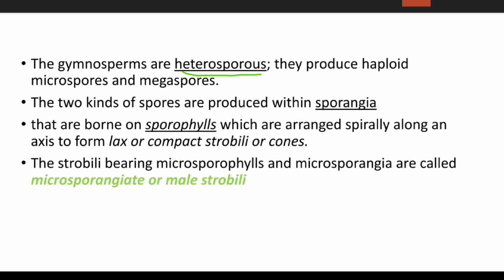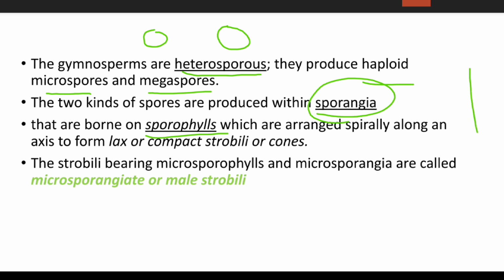Gymnosperms are heterosporous, which means two kinds of spores are found. They produce haploid microspores and megaspores. These two kinds of spores are produced within sporangia that are borne on sporophylls. Sporophyll means the leaf on which the sporangia are present. Sporo means spores and phylla means leaf.